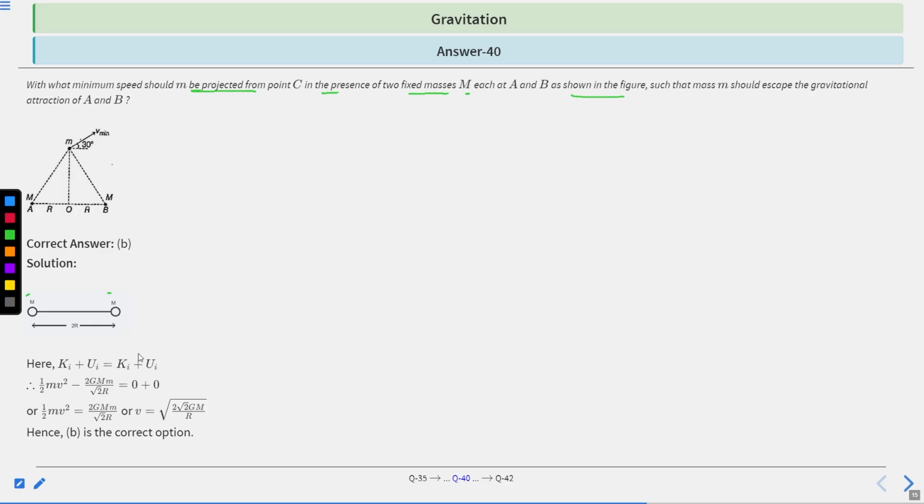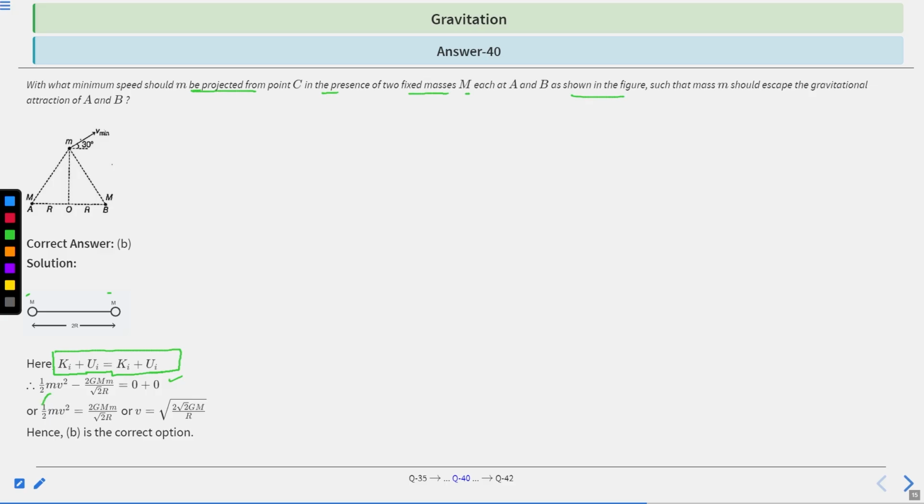This is the law of conservation of energy: energy can neither be created nor destroyed, it can only be transformed from one form to another. So Ki is equal to half mv square and Ui is minus 2GMm divided by root 2 R, which is equal to the final, 0 plus 0. Final energy is 0. So half mv square is equal to 2GMm divided by under root 2 R.